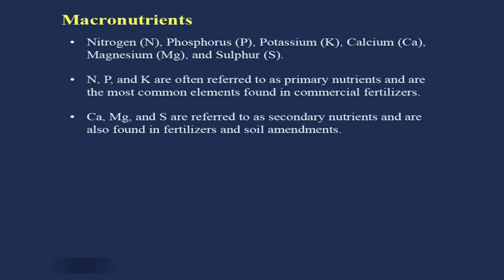So, the concentration of phosphorus and sulfur in plants is the same. Both are also part of the proteins. But sulfur is kept under the category of secondary nutrients, and farmers do not give primary importance to sulfur. They give primary importance to phosphorus. Therefore, some groups have been made as primary nutrients and secondary nutrients.